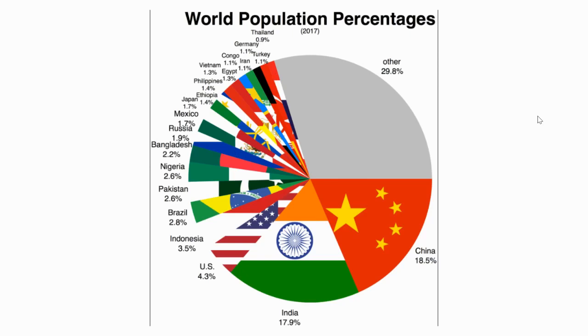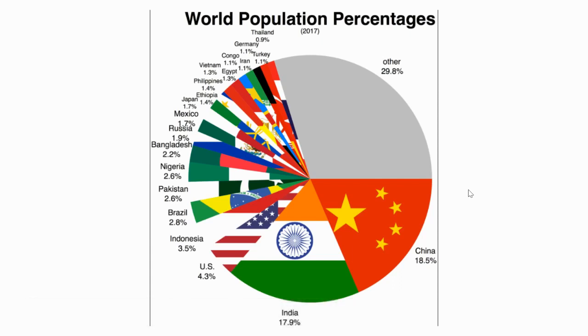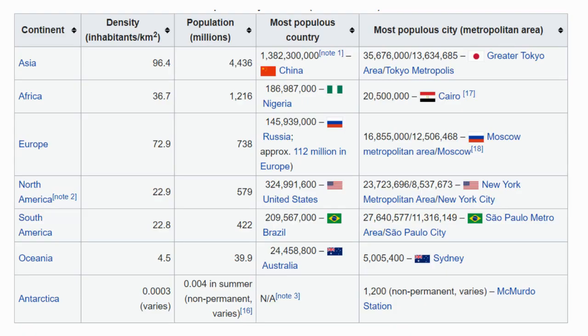So the reason why we're talking about world population at the beginning of this week is because the last topic that we're going to cover this school year is China. And you really can't talk about China without talking about population. It is very much a marker and a characteristic of the country and why the country does some of the things that it does. So, China, the most populated country in the world, and that's why we're talking about world population.